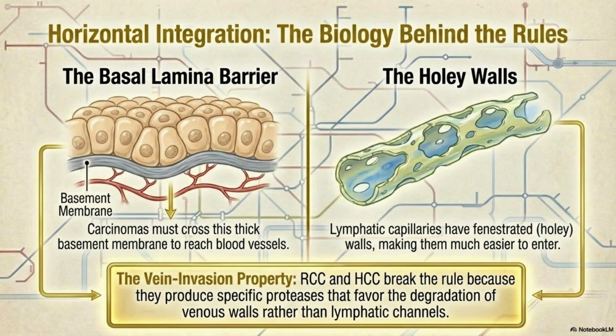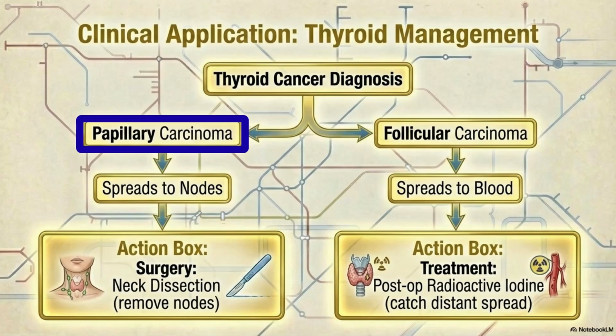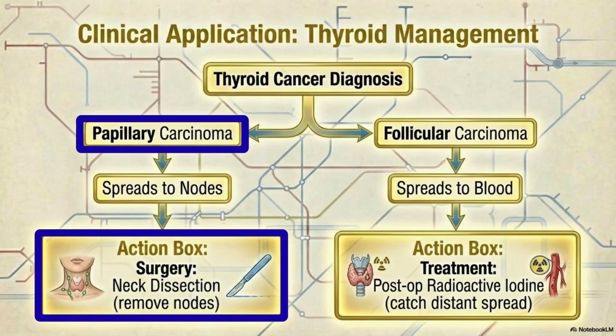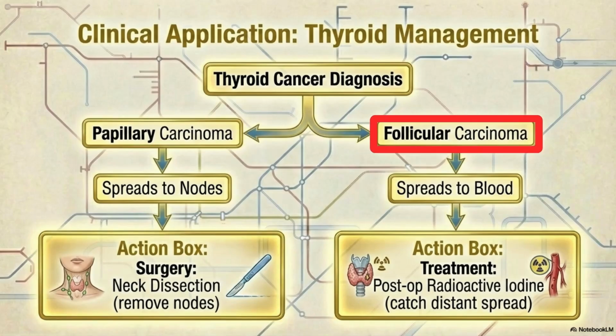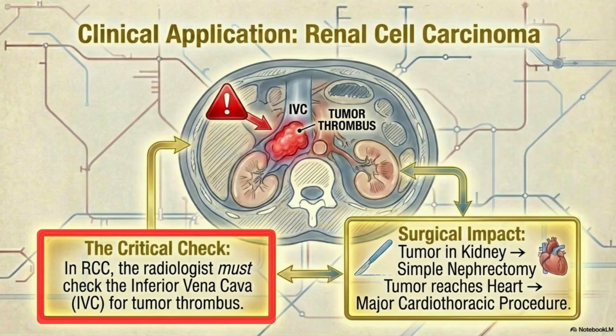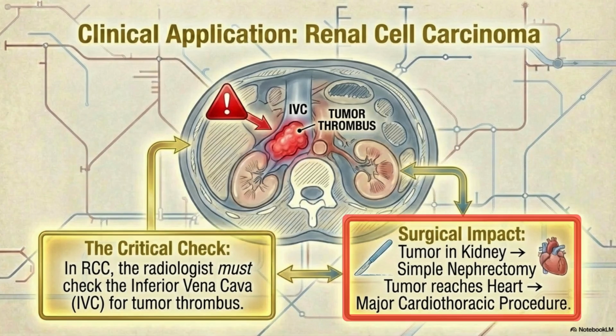Let's integrate this with surgery and radiology. For papillary thyroid carcinoma, we do a neck dissection to get the nodes. For follicular thyroid carcinoma, we focus on post-op radioactive iodine to catch the distant blood-borne spread. In RCC, the radiologist must check the IVC. If the tumor reaches the heart, the surgical approach changes from a simple nephrectomy to a major cardiothoracic procedure.